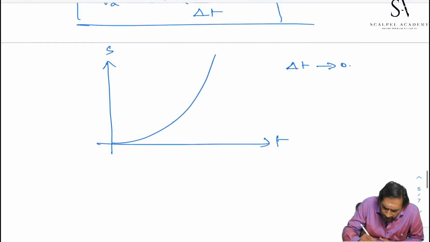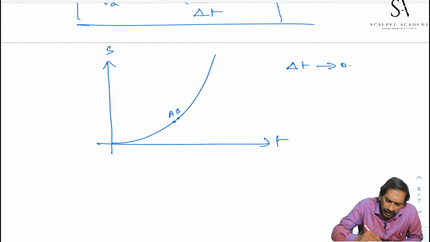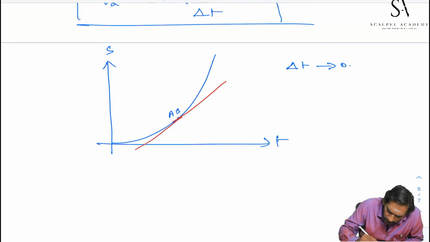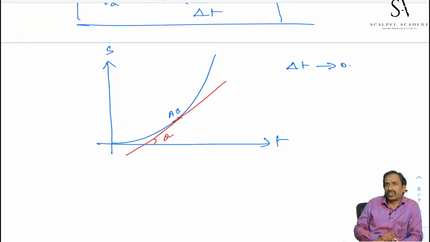The point B will be very close to A. A is the initial position, B is the final position. Here the interval between A and B is tending to 0. If you draw the line AB, it is nothing but almost a tangent drawn at A. This tangent gives instantaneous rate of change.